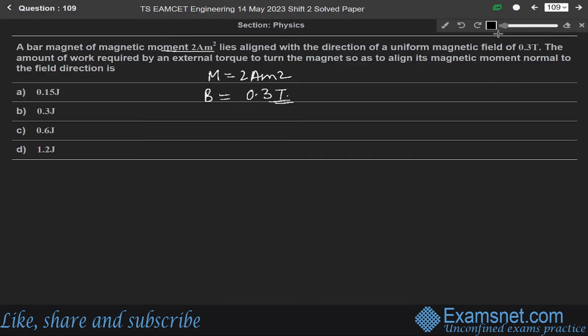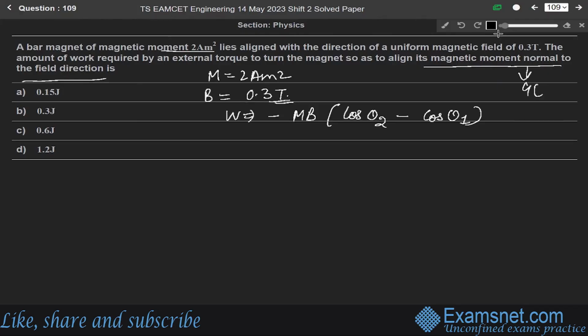So the work done by the external torque to rotate the bar magnet by 90 degrees will be W equals minus of MB cos theta 2 minus cos theta 1. We say rotate by 90 degrees because the question says the magnetic moment is normal to the field direction. Normal means 90 degrees.